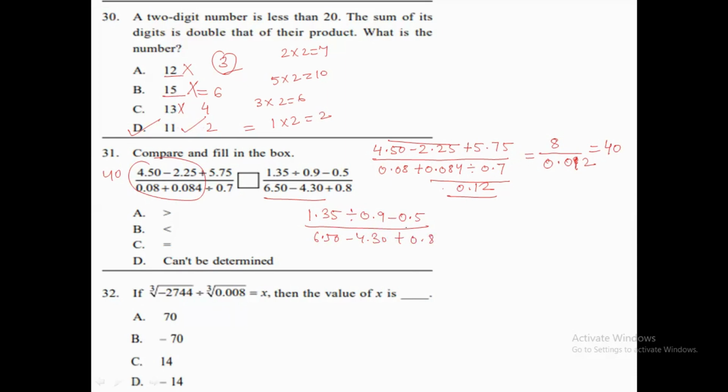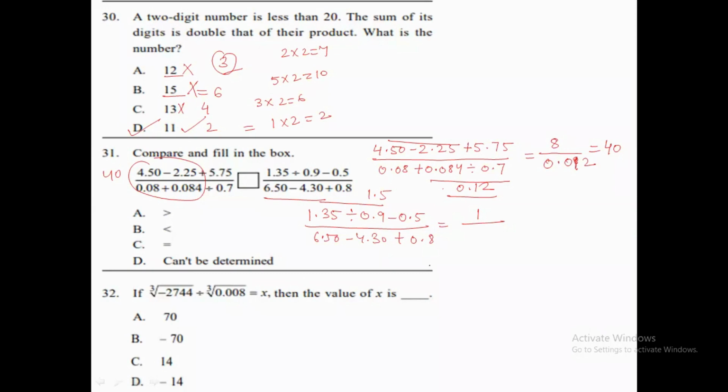First we will have to add 1.35 with 0.9. Oh, sorry, that is subtraction, so we need to subtract it. When we subtract these two numbers, we get 1.5. Then we need to subtract 0.5 from 1.5. So we are getting 1.